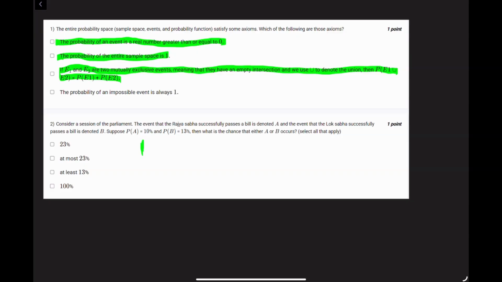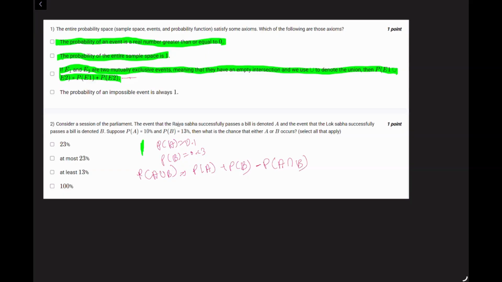So P(A), we know, is 0.1, P(B) is again 0.13. Now, using the inclusion and exclusion principle, so if you remember, probability of A union B is actually, in case of mutually exclusive, the probability of A plus probability of B. But because this is not mutually exclusive, you are going to subtract the intersection, which is this.